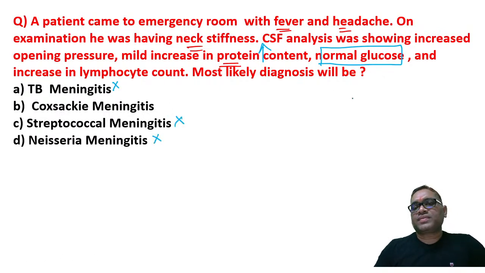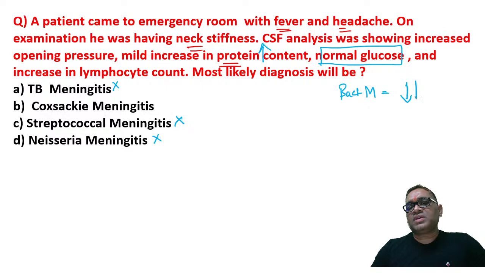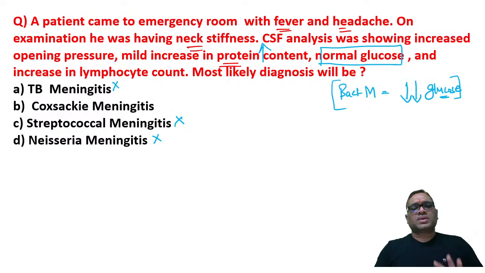all the bacterial infection, because in all bacterial meningitis, remember, there will be severe reduction of the glucose because they all require glucose for their metabolism. So please remember, this is a very important thing. So whenever you find this kind of meningitis feature, bacterial meningitis will be having decrease in the glucose content, right? So that is why this cannot be a bacterial meningitis.